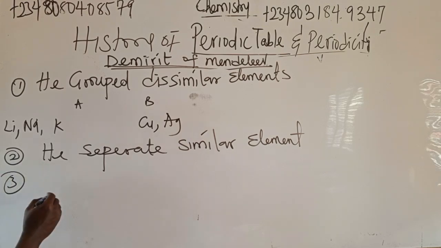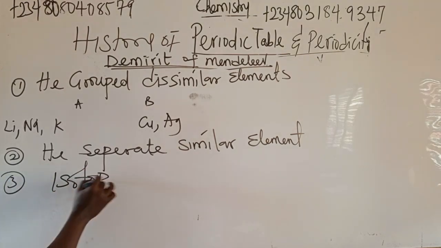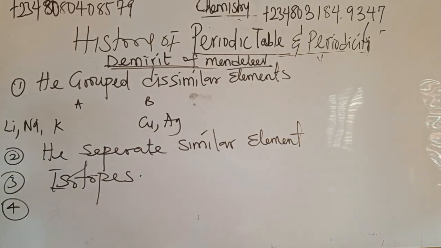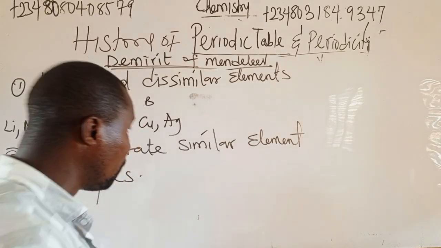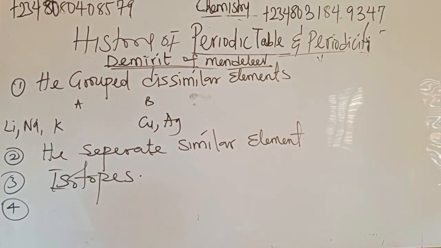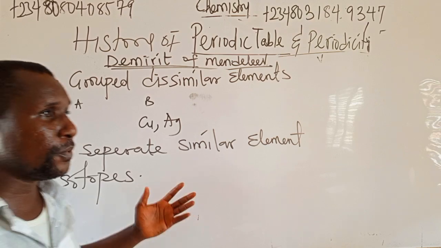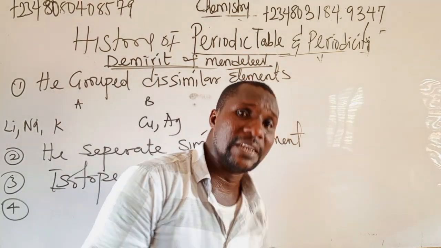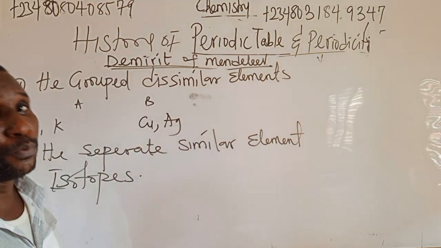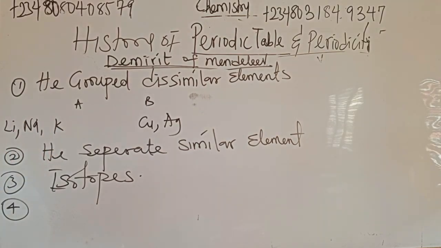Number 3, no position for isotopes. Mendeleev has no position for isotopes. It's not like today, in the modern periodic table, where isotopes of an element are in the same group. So he has no position for isotopes.